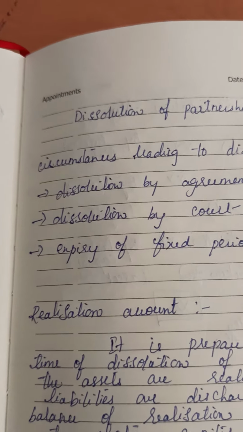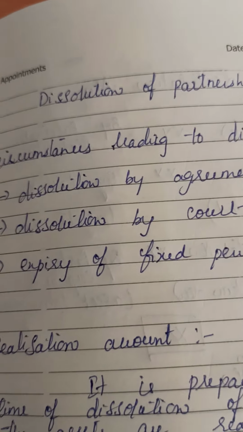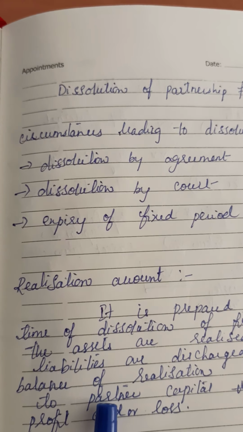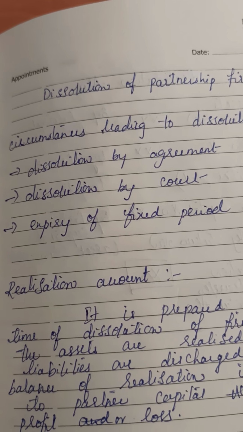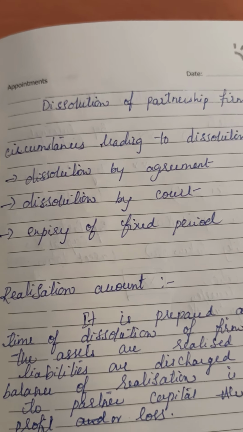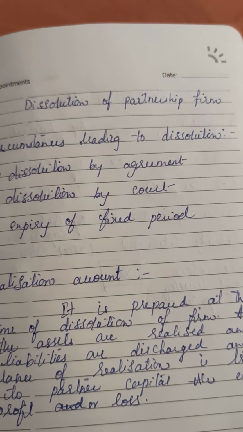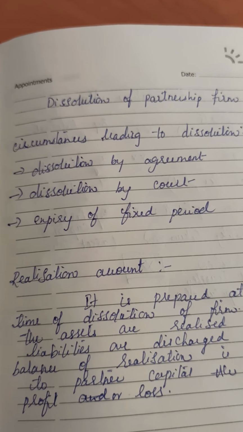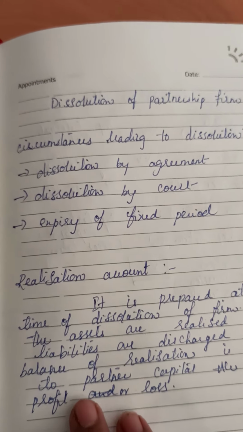Now what are the accounts here? Mainly, under the partnership firm we prepare the realization account, the partners capital account as well as the cash account. Here we need not prepare the balance sheet because the firm is closed, so there is no need of the balance sheet.